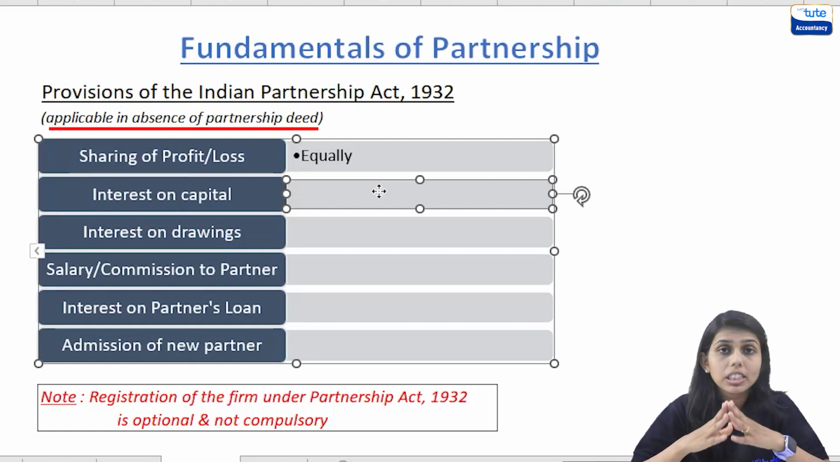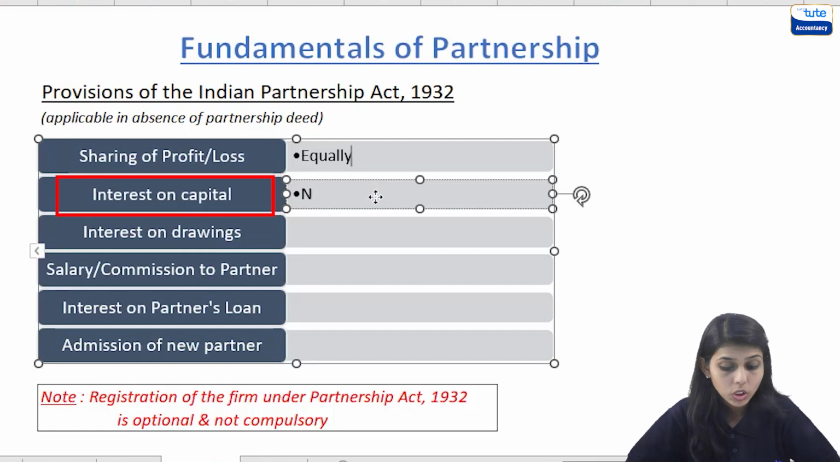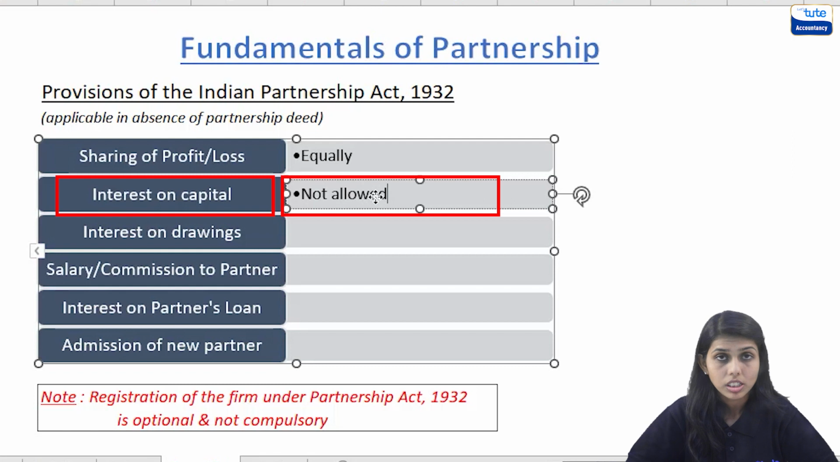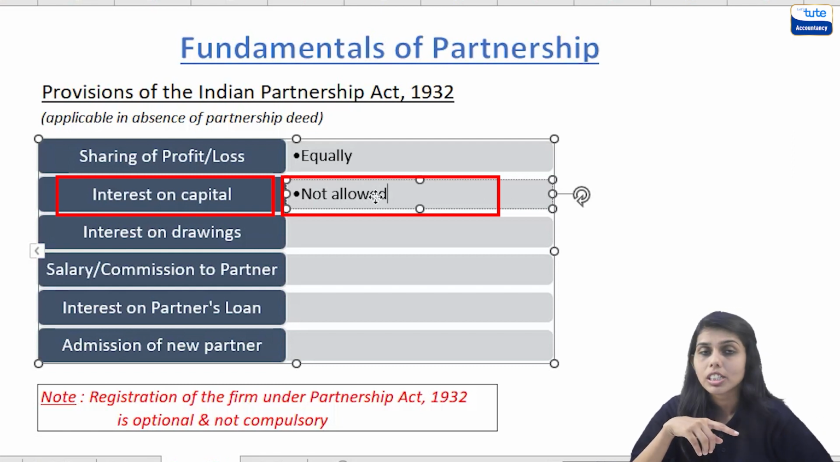So if the partnership deed is absent, then interest on capital is not allowed to the partners. Okay, so do remember, if there is no deed, then interest on capital is not allowed.